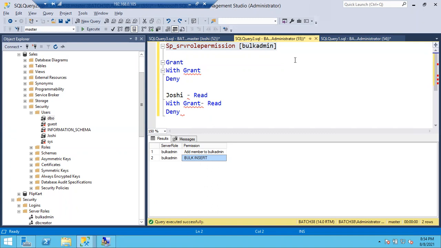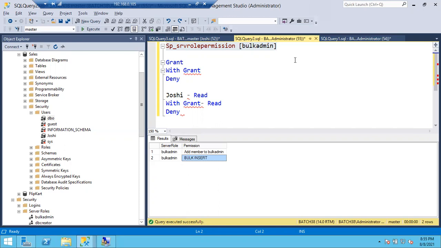There are two definitions for bulk inserts. Bulk orders and all means huge quantity. If you are inserting a huge number of transactions, that is bulk insert. Or else if you are inserting data from outside sources, from an Excel sheet to SQL Server, from Notepad to SQL Server, from a CSV file to SQL Server, from other RDBMS software to SQL Server, that is also called bulk insert operations.